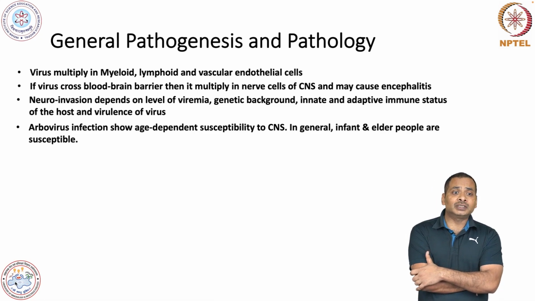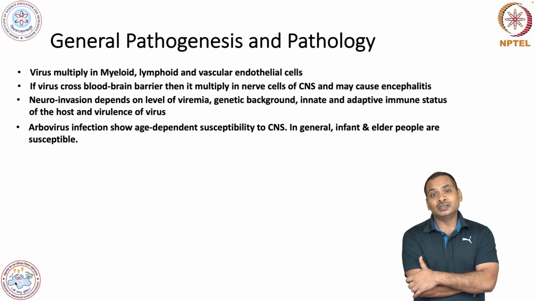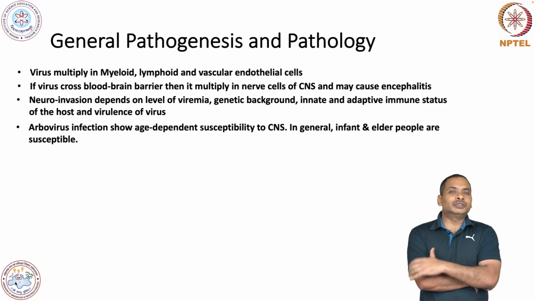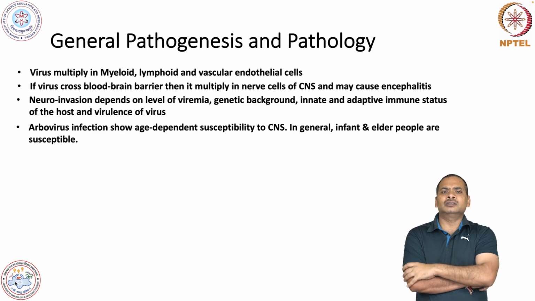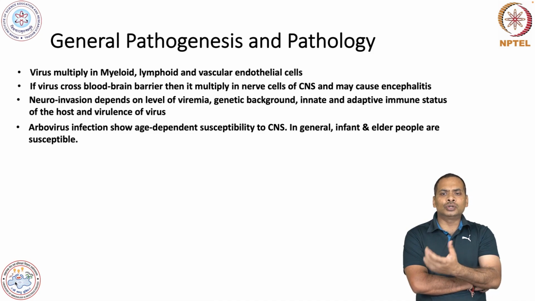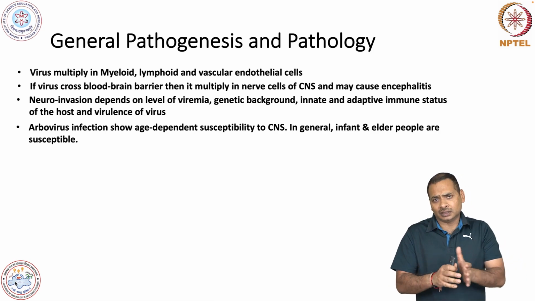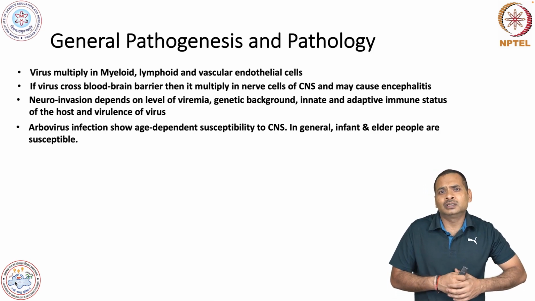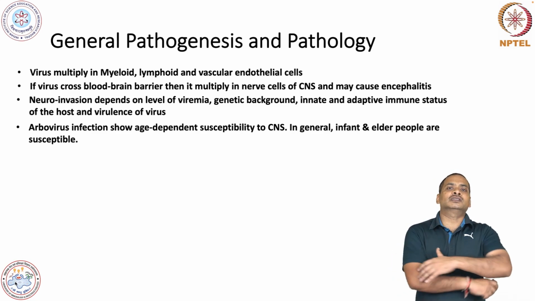Arbovirus infection shows age-dependent susceptibility of the central nervous system. Generally, younger people and elderly people are more susceptible to arboviruses, and the full adult individuals in between can tolerate this infection.